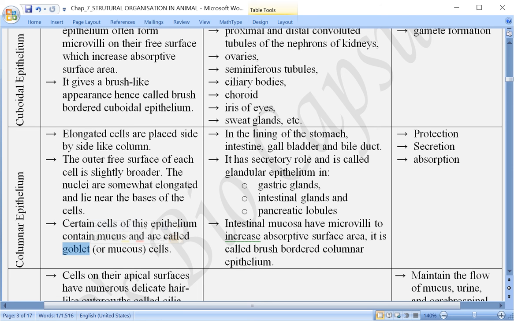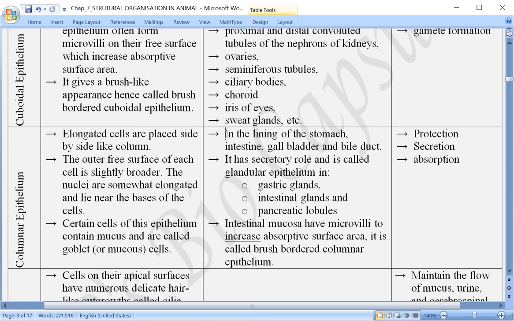In the stomach, from the wall of the stomach, a secretion is produced which is called gastric juice. It contains three substances: mucus, dilute HCl, and pepsinogen. So the mucus that is produced there is produced by this cell, called the goblet cell, or it can also be called mucus cells, because they are responsible for production of mucus.